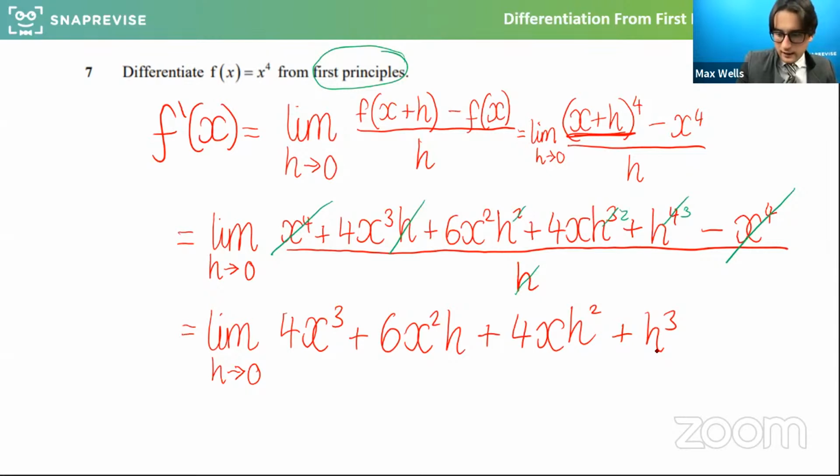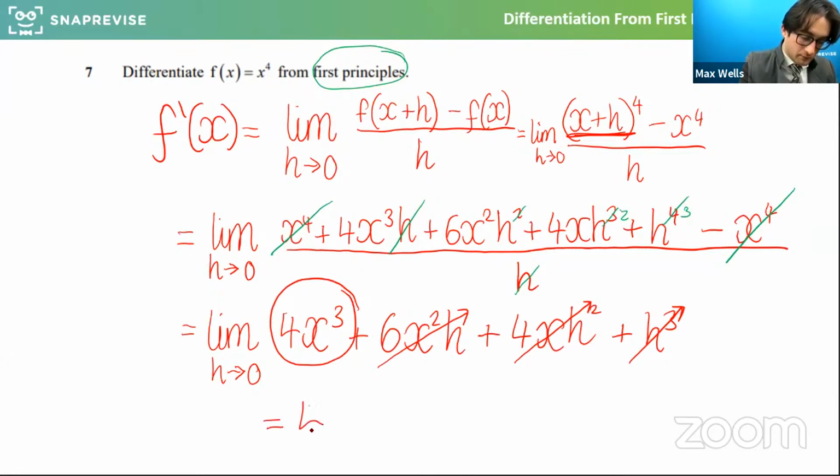And what we're going to have here is the limit of that, as h goes smaller and smaller towards 0, that gets more and more negligible and gets closer to 0, that gets closer to 0, and that gets closer to 0. So the limit of this function is 4x cubed, which many of you said at the start should be the derivative. That should be the gradient function.